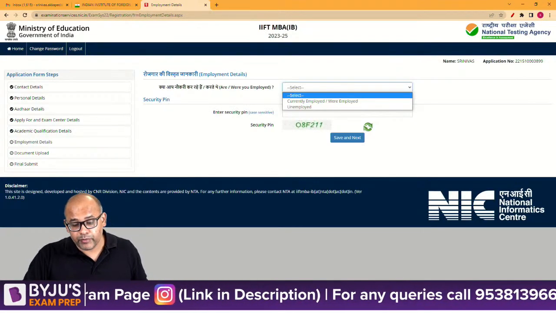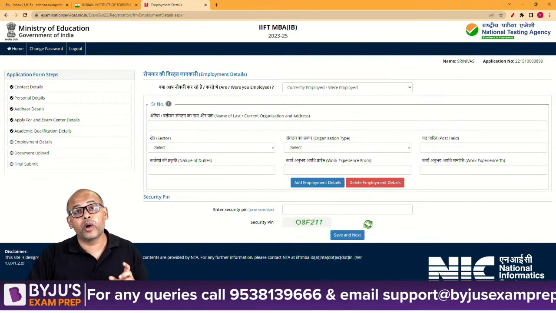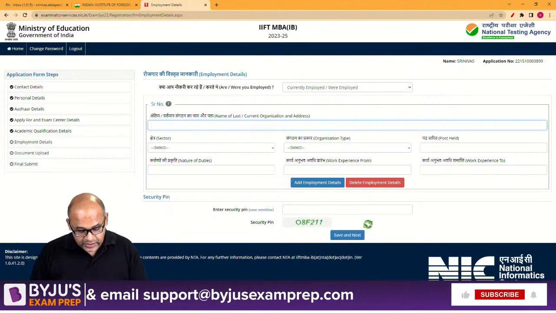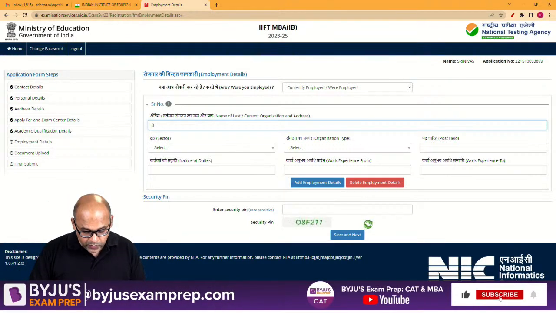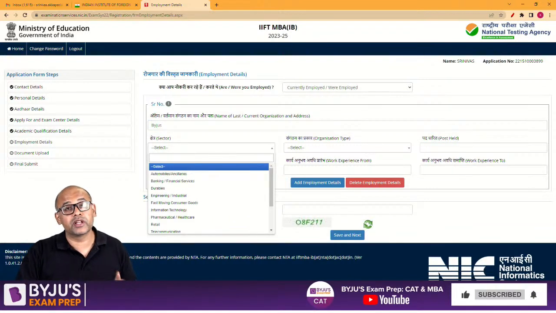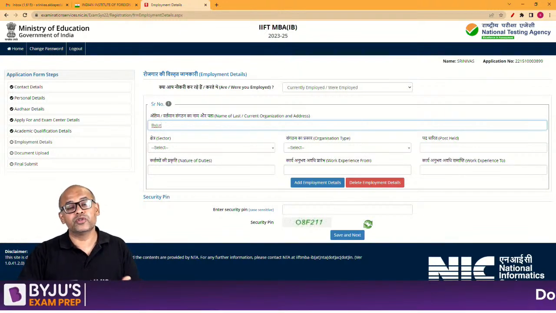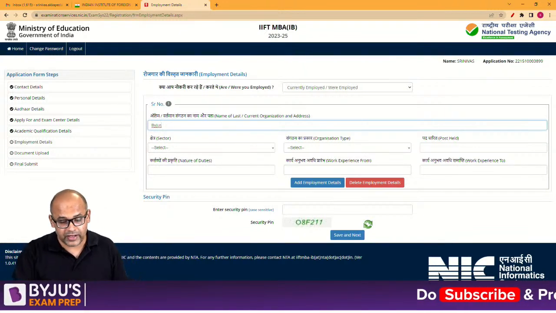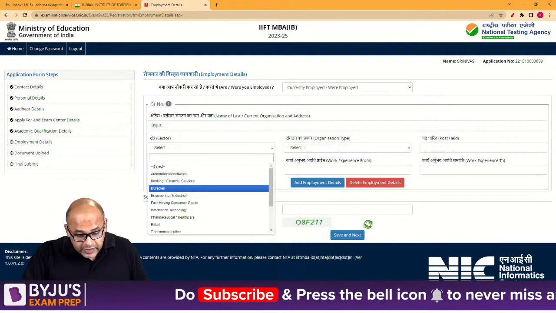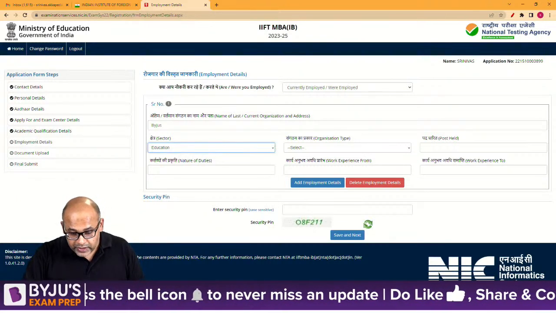Then, are you employed? Yes. If you are currently employed, you have to start giving the employment details. So name of the last or current organization, I will basically say BYJU'S. Please make sure that the company name is correctly entered. In fact, while we go by the brand BYJU'S, my company is actually Think and Learn, so make sure that you mention the correct company name. In what sector? I'm in the sector of education. Education is EDU. Okay, that is done.